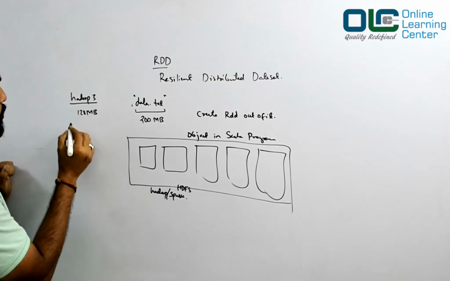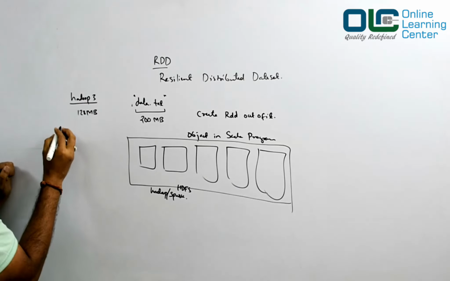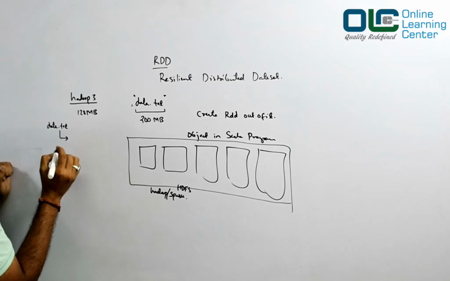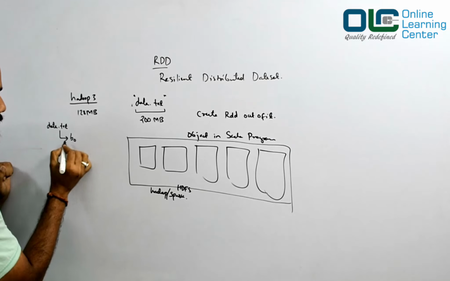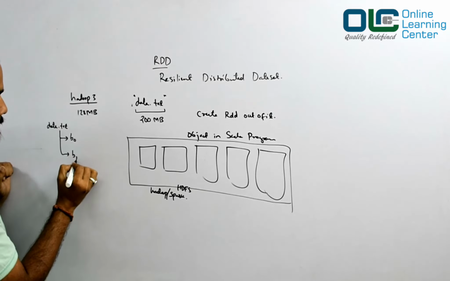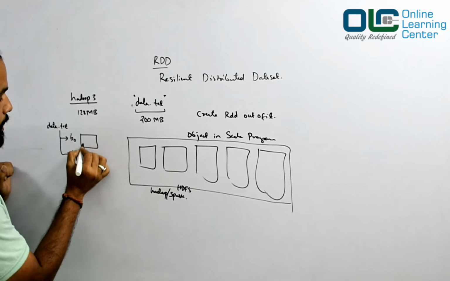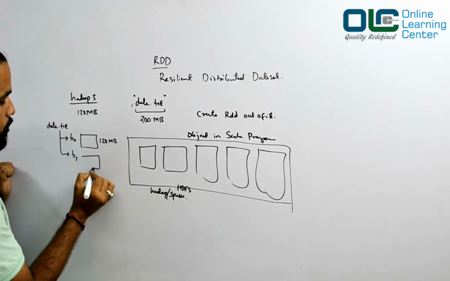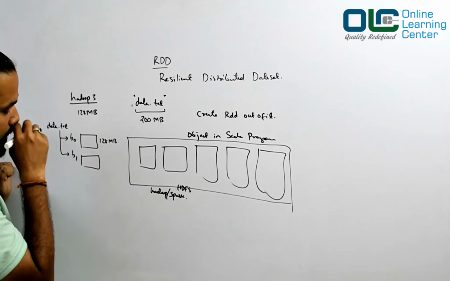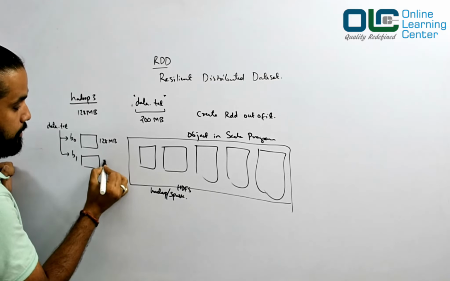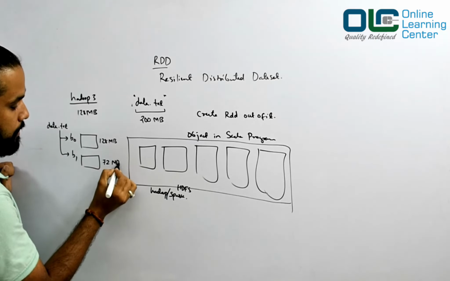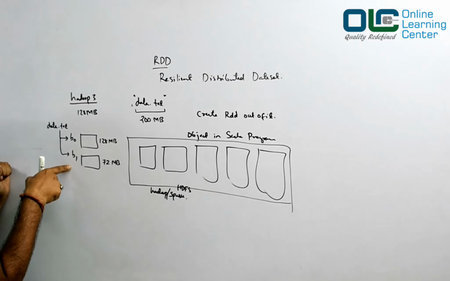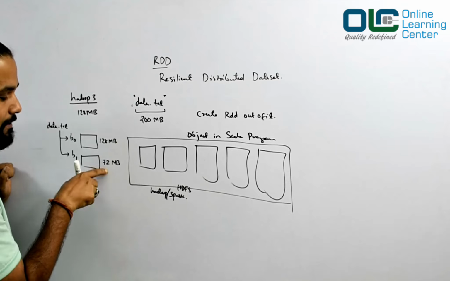In our case, this would be divided into 2 blocks. So data.txt would be broken down into 2 blocks. I'll say B0 and I'll say B1. This block would be of 128 MB. And this block would be of the leftover. How much is the leftover? 72, right? So one block would be of 128 MB. The other block would be of the leftover size, that is 72 MB.